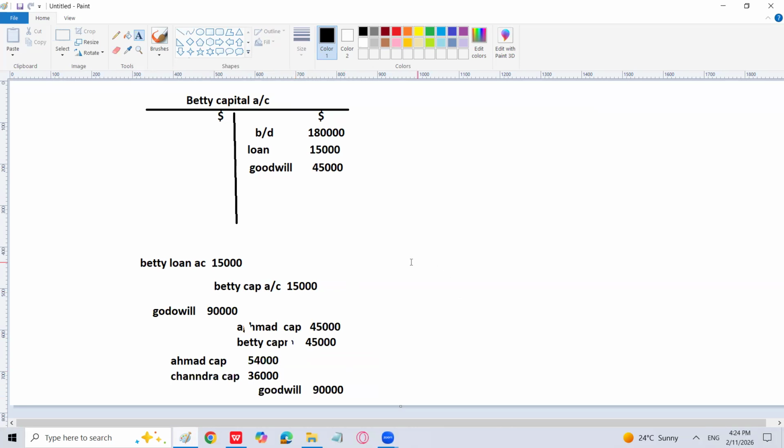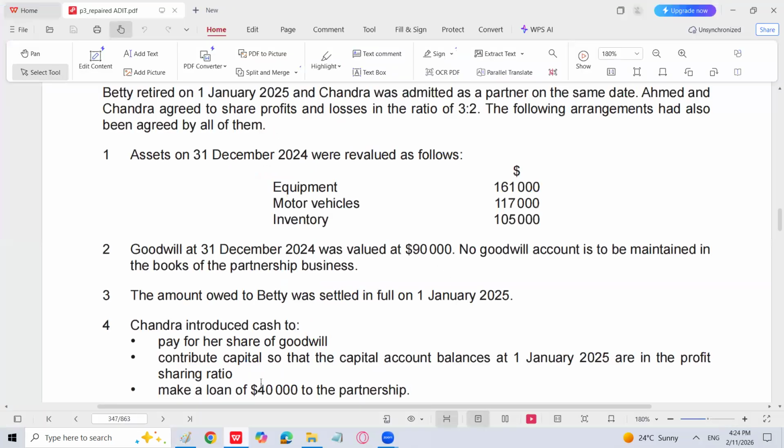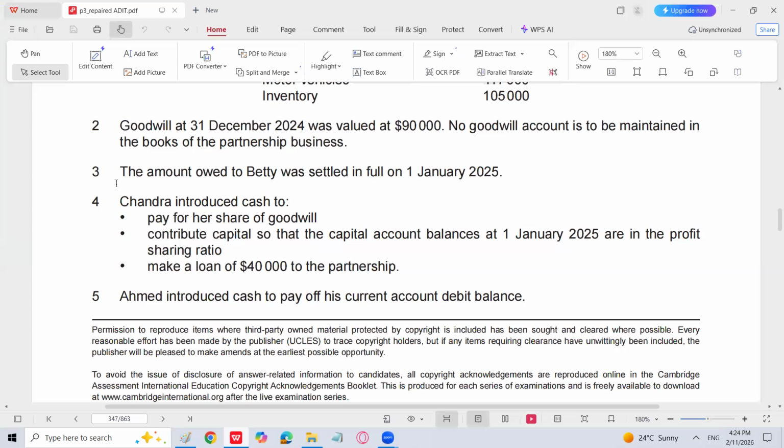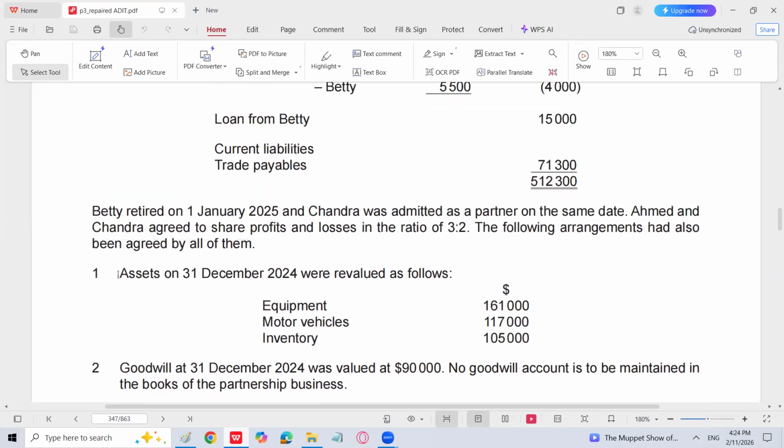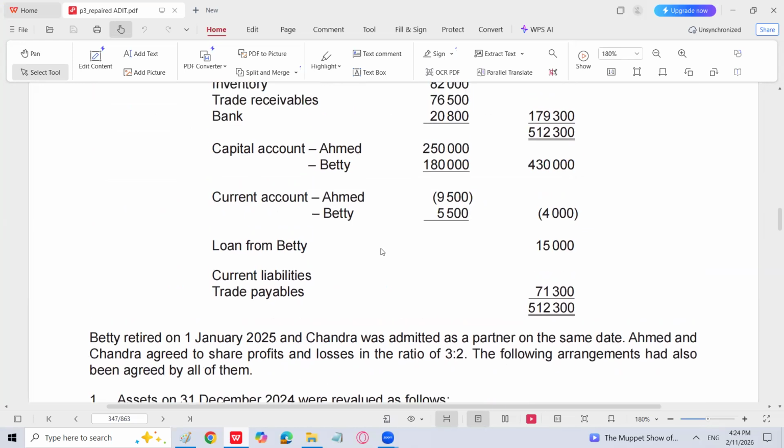Now, the most important thing, which is given in the question C, Ahmed introduced cash to pay off his current debit balance. So Ahmed is going to pay off his current debit balance. That is a separate point, which is given here. Ahmed debit balance is 9,500. So his current account balance will be finished and he is making the payment through bank. So what is going to be the entry?